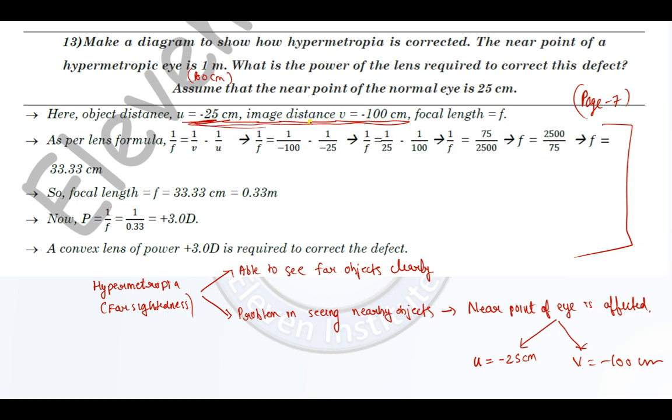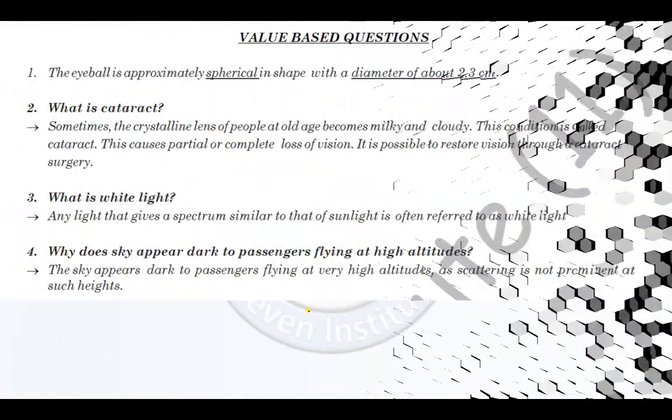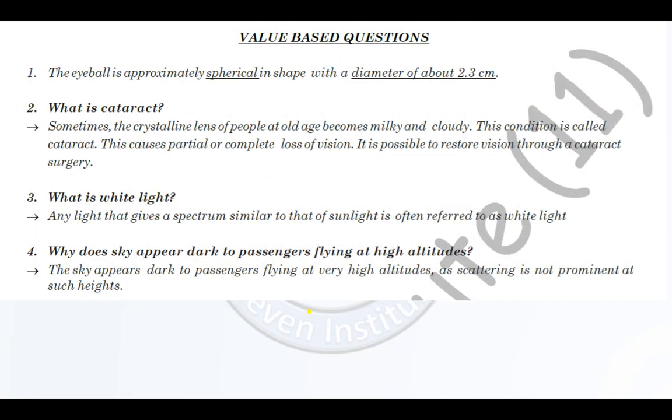Fine. Please pause the video and write this down in your CW. This is very much important. Once you finish writing this, you have to write these value based questions. These are the extra questions that I have made. Please write them in your CW, 1, 2, 3 and 4. This is page number 8. They are important for 1 mark questions.